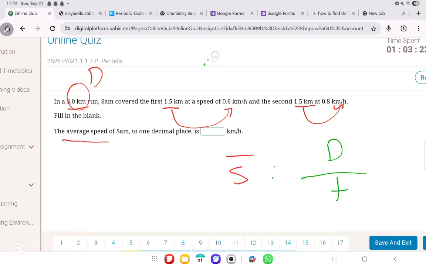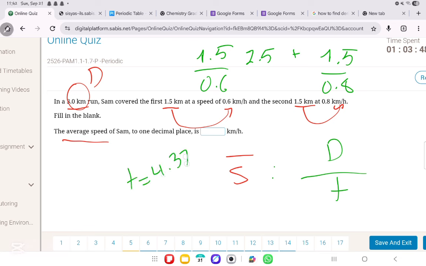So in this scenario, we can find the time by doing the distance traveled over the speed. So 1.5 over 0.6 and 1.5 over 0.8. 1.5 over 0.6, that is 2.5. Plus 1.5 over 0.8, that is 1.875. Now 1.875 plus 2.5, this is in total 4.375. So the total time is 4.375, and we have the total distance as well, which is 3. So the average speed is 3 kilometers over 4.375 hours.